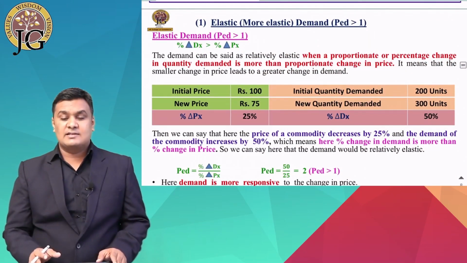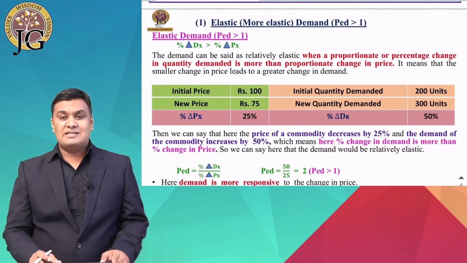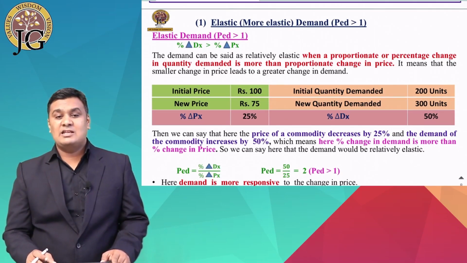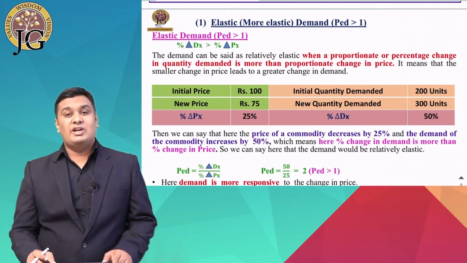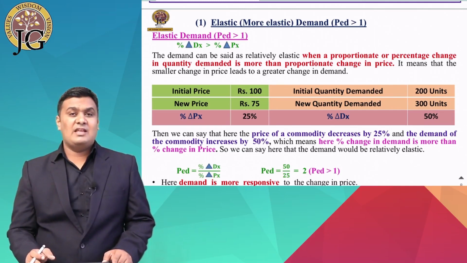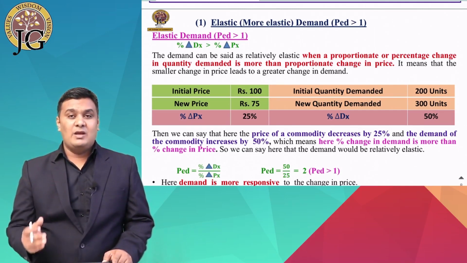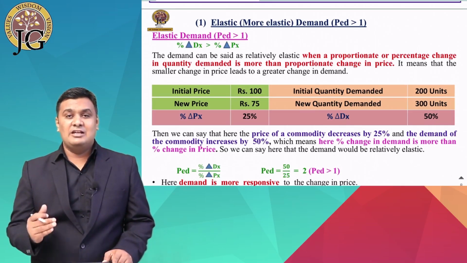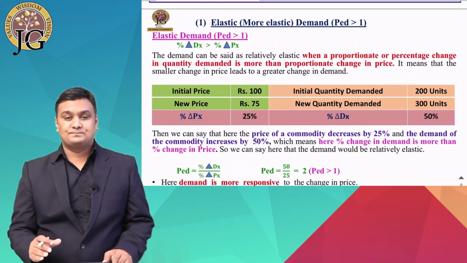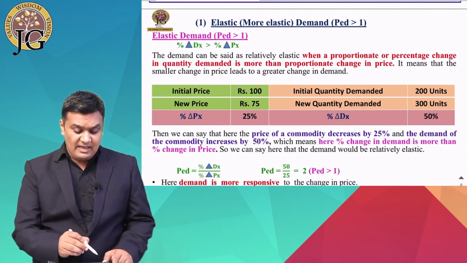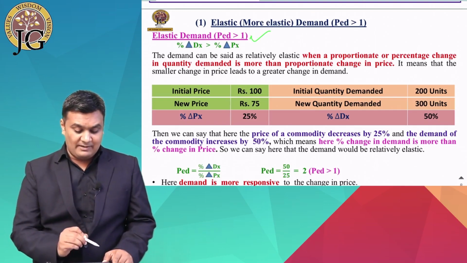Now we will discuss the first type, which is known as elastic or more elastic demand. It is also known as relatively elastic demand, where the price elasticity of demand is greater than 1. When will the answer come greater than 1? When definitely the numerator is greater than the denominator. So here you can see what we mean by elastic demand.